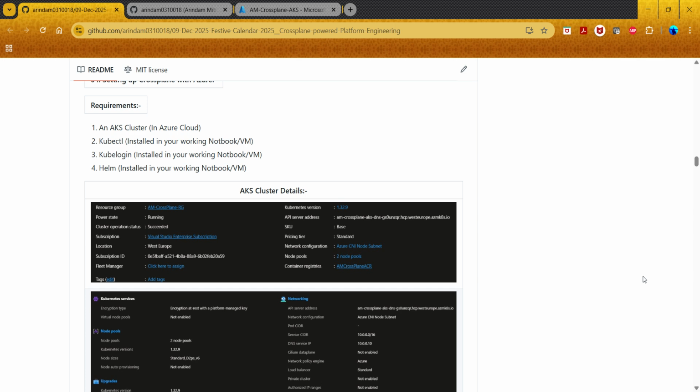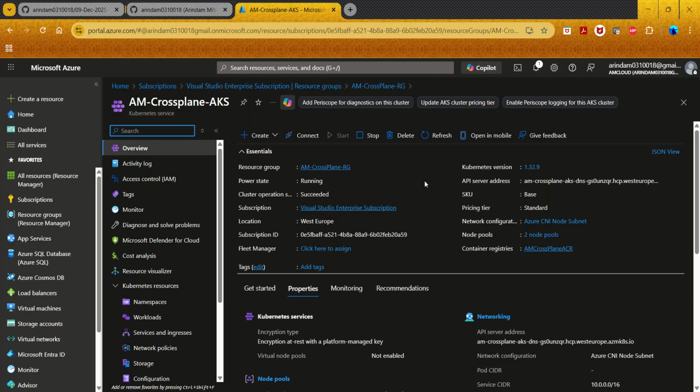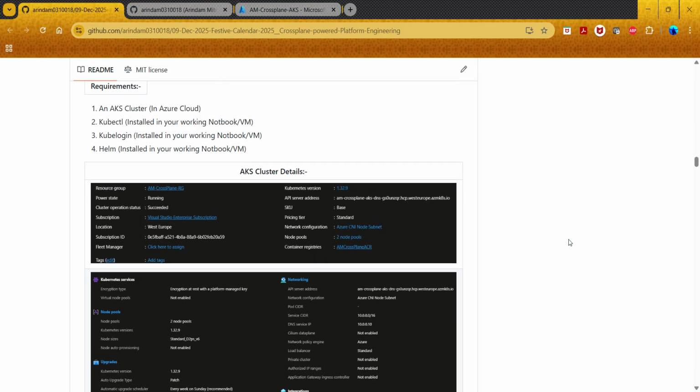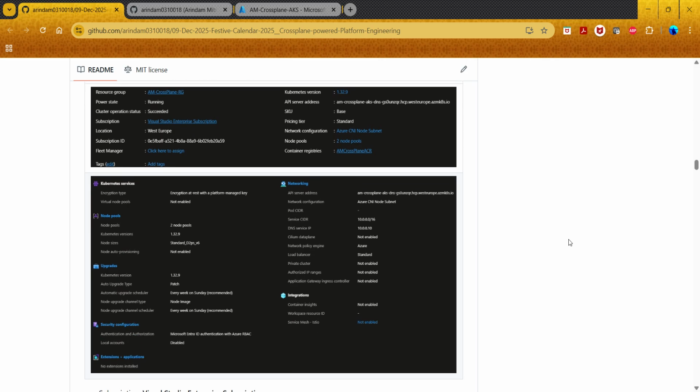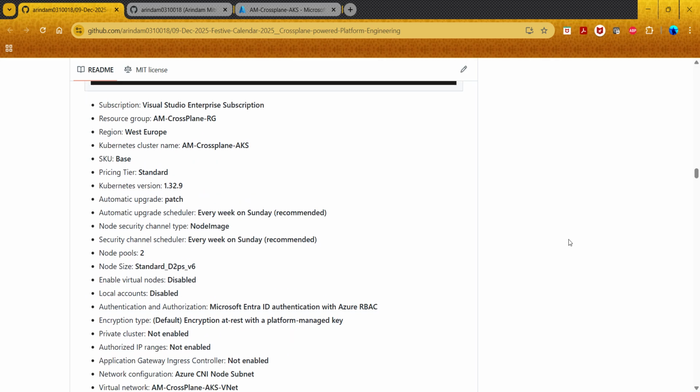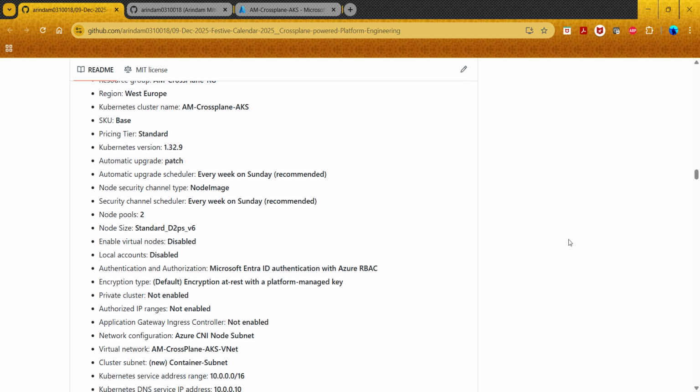So we have kubectl, kubelogin, and Helm all installed on a local laptop, or if you want, you can deploy in a VM. And we have this AKS cluster, which has been spun up here. You can see that I have a small AKS cluster. For the purpose of this demo, I've taken a screenshot so that you know how my test environment looks, and I've also documented the configurations I set for my AKS cluster.